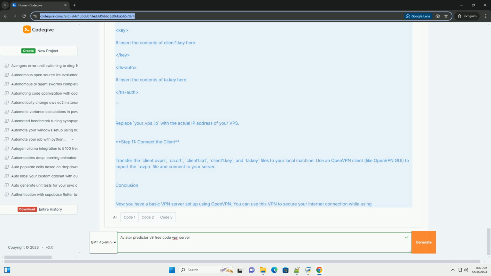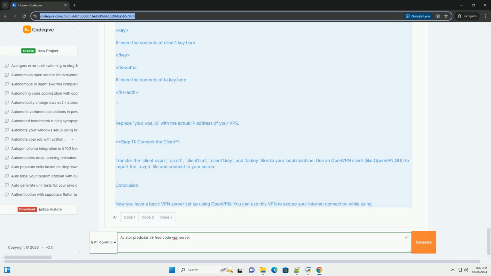Client. dev tun. proto udp. remote your_VPS_IP 1194. resolv-retry infinite. nobind. persist-key. persist-tun. remote-cert-tls server. cipher AES-256-CBC. auth SHA256. key-direction 1. <ca> Insert the contents of ca.crt here. </ca>. <cert> Insert the contents of client1.crt here. </cert>. <key> Insert the contents of client1.key here. </key>. <tls-auth> Insert the contents of ta.key here. </tls-auth>. Replace your_VPS_IP with the actual IP address of your VPS.